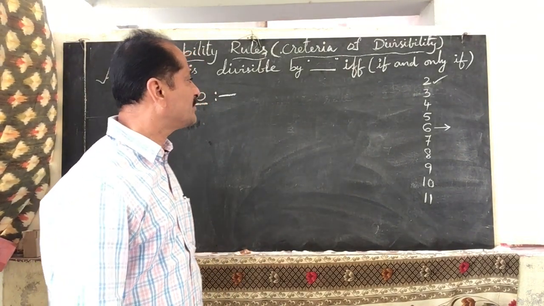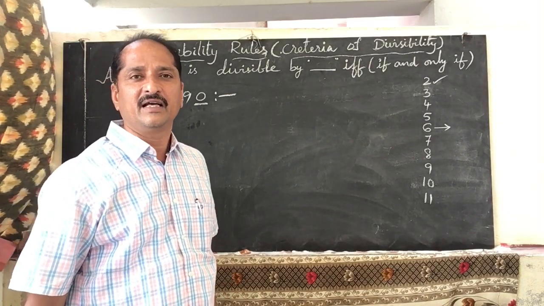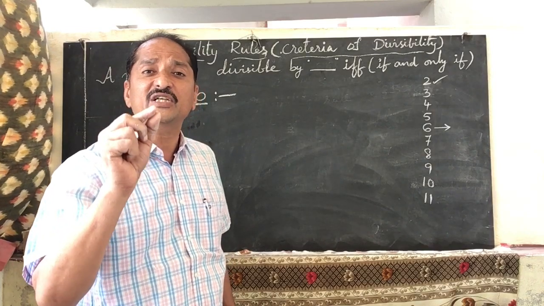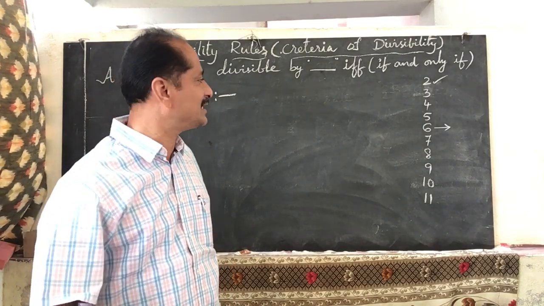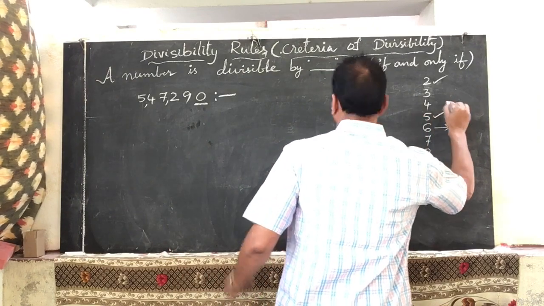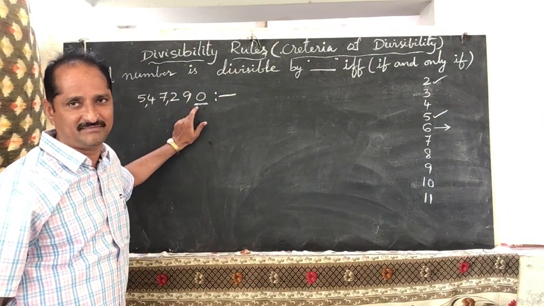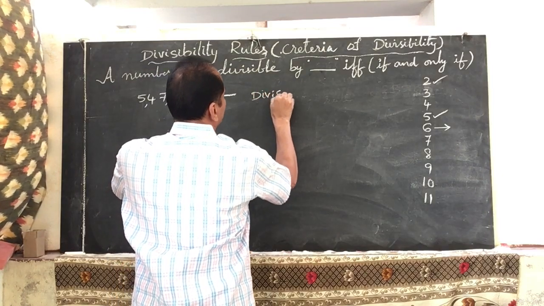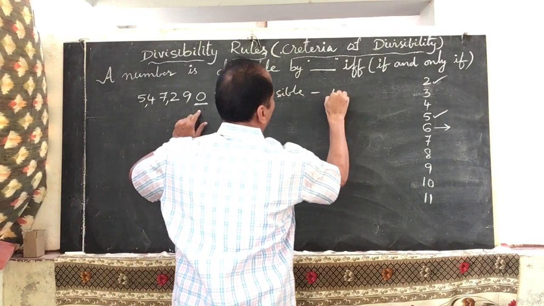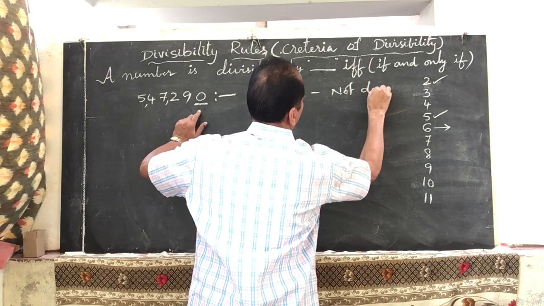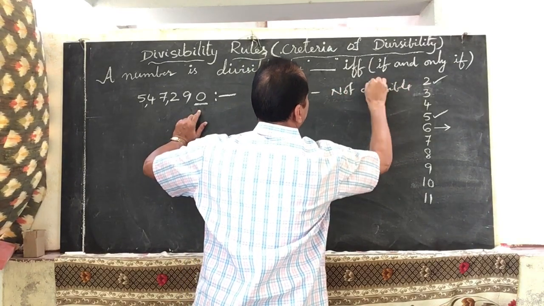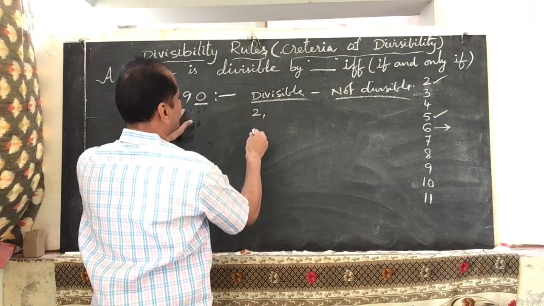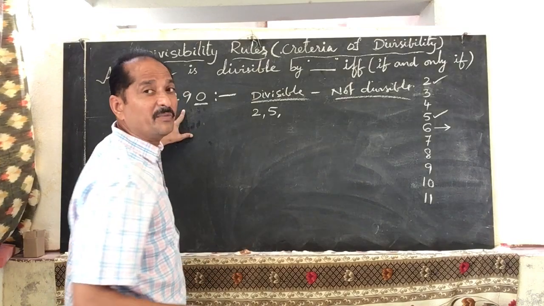Next, coming to 5. A number is divisible by 5 if and only if the unit digit is 0 or 5. So check the unit digit. Is the number divisible by 5? Yes, this number is also divisible by 5. So with which numbers is it divisible? This number is divisible by 2, divisible by 5 and divisible by 10.